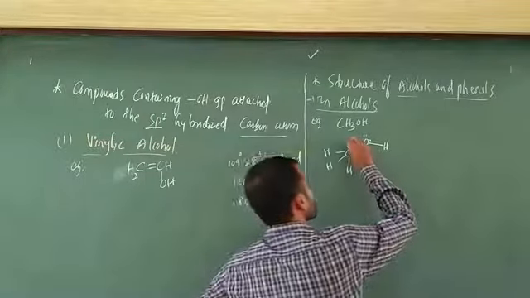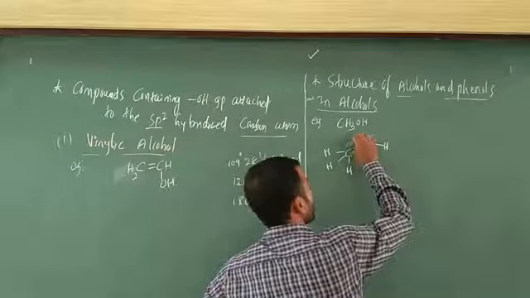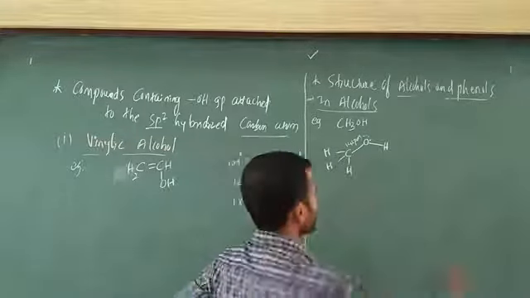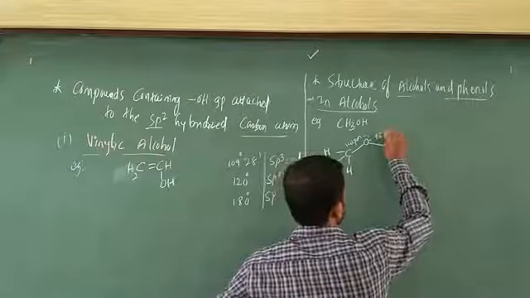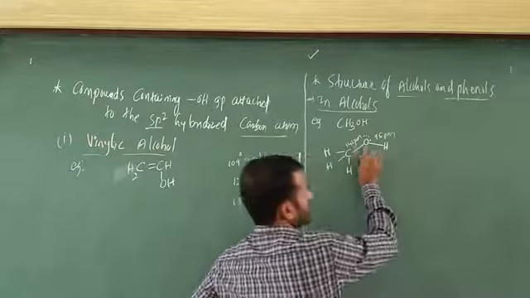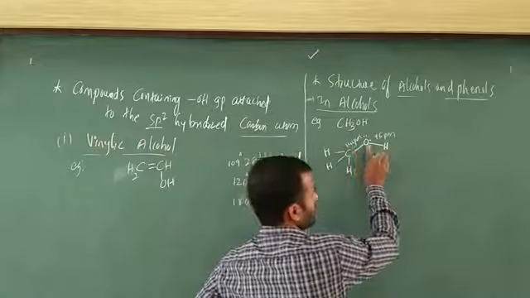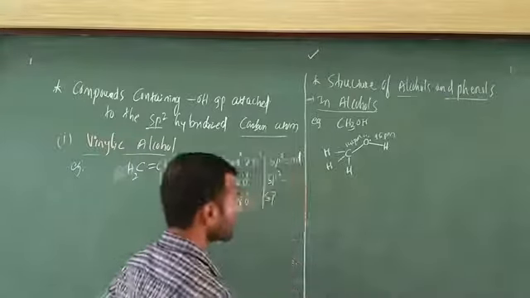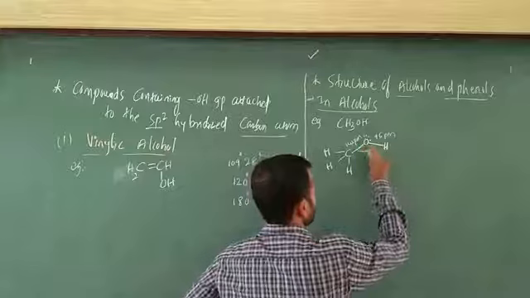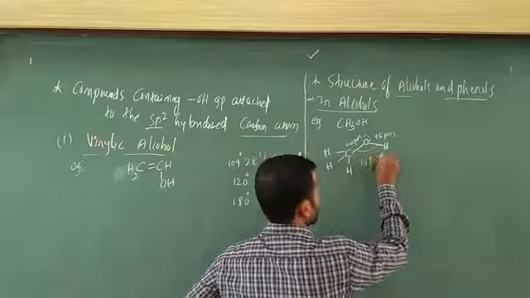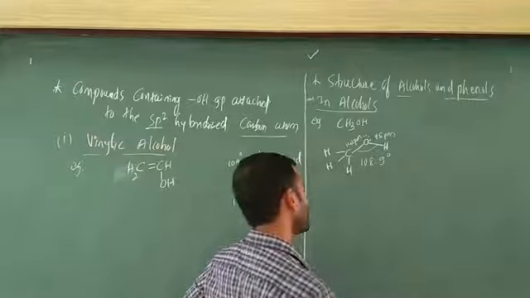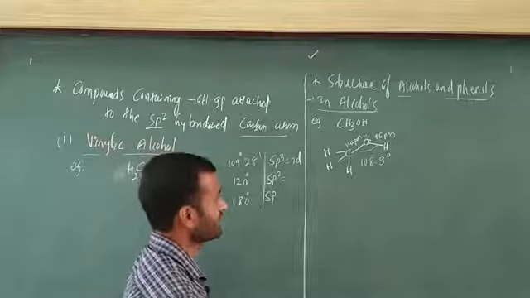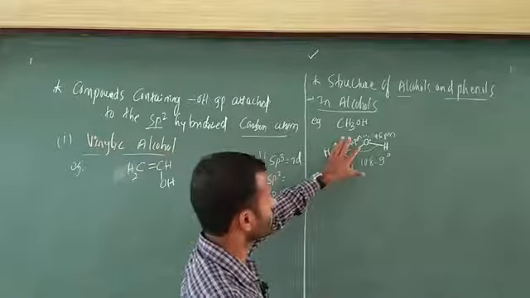The carbon oxygen bond length is 142 picometer, where pico means 10 to the power of minus 12. The oxygen hydrogen bond length is 96 picometer. Next, the bond angle of this one is 108.9 degree, or 108 degree 9 minute, that is also no problem. This is the most important point.